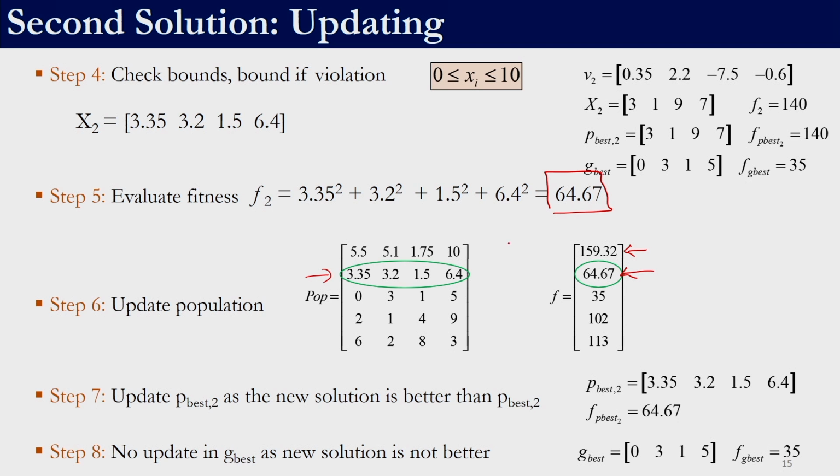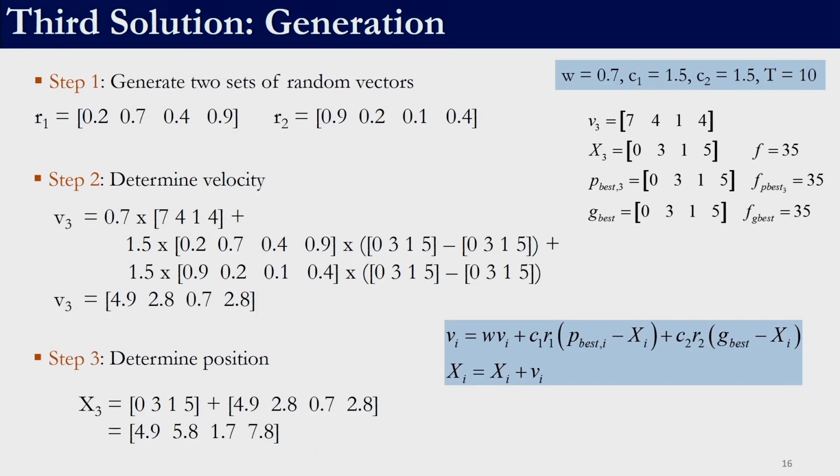Before going to the third solution, we need to see if we have to update the P best and G best. The P best that we have has a fitness of 140, but now I have a position which is better than this 140. So, we will update P best, since the new solution is better than P best 2. For every solution we have its corresponding P best. But if we compare with G best, it is still 35 and the solution which we have obtained is 64.67. Obviously 64.67 is not better than 35, so we do not need to update the G best.